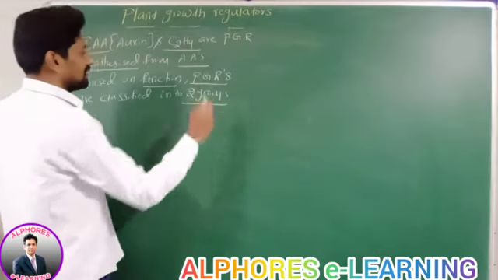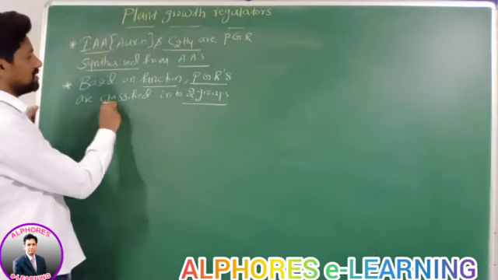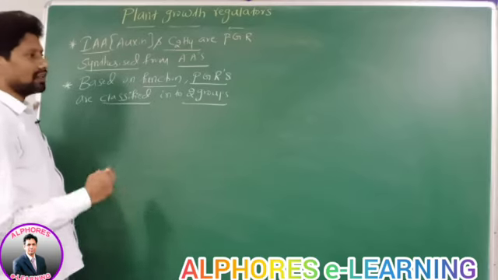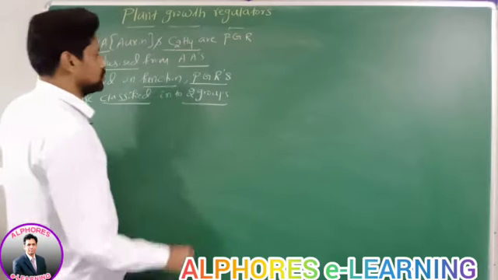Plant growth regulators are classified into how many groups? Two groups, based on function. Now, what are the two groups?